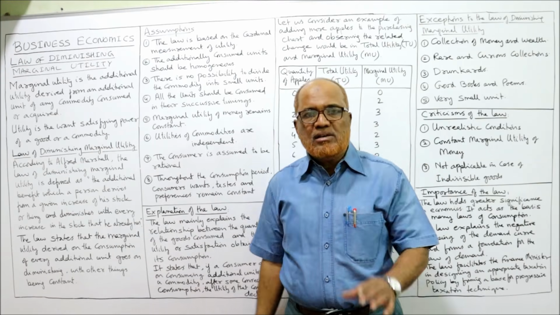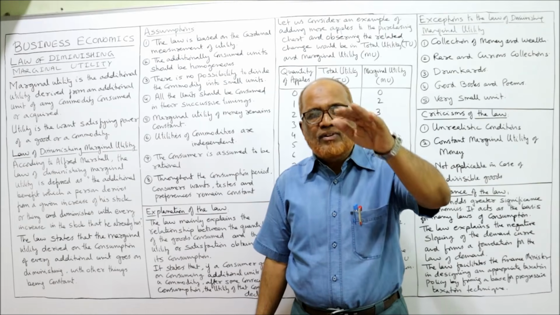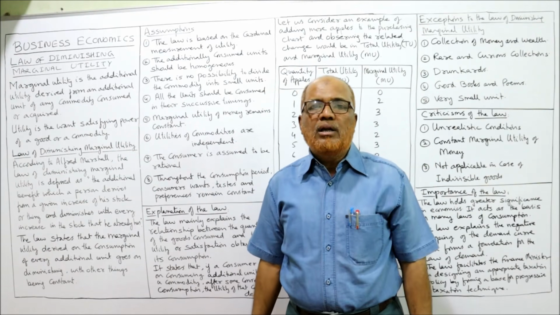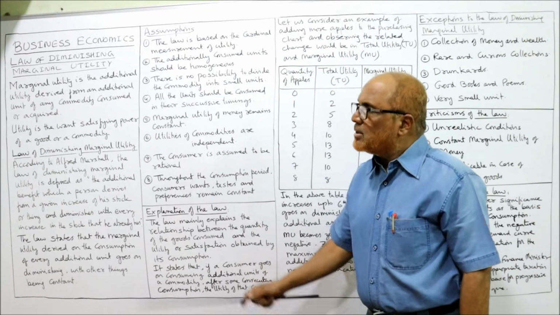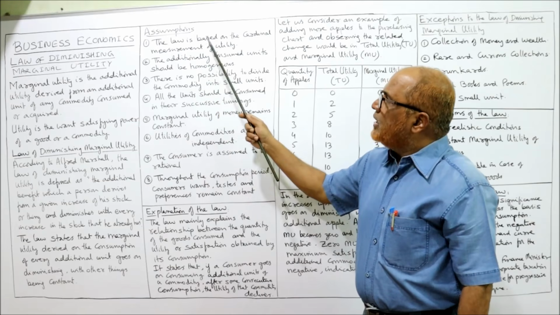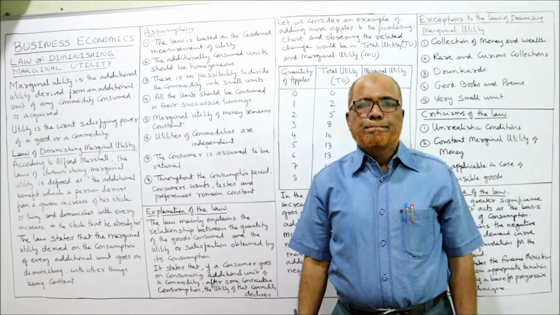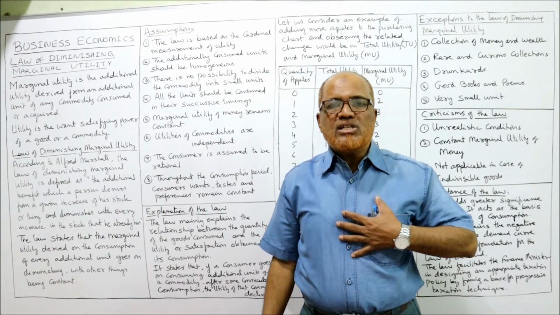Alfred Marshall has given the law that the additional satisfaction which he gets goes on diminishing. But this law depends on some assumptions. What are the assumptions? The first, the law is based on the cardinal measurement of utility. Utility means satisfaction. Can we measure the satisfaction?